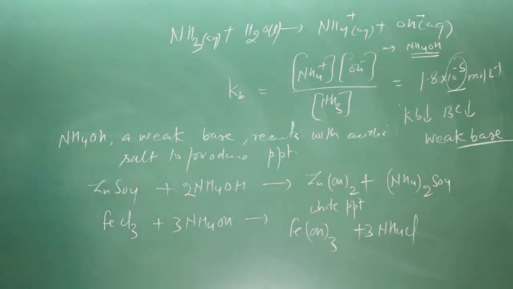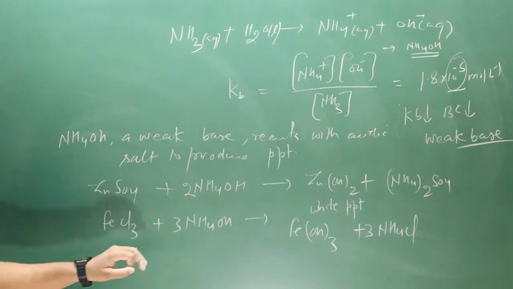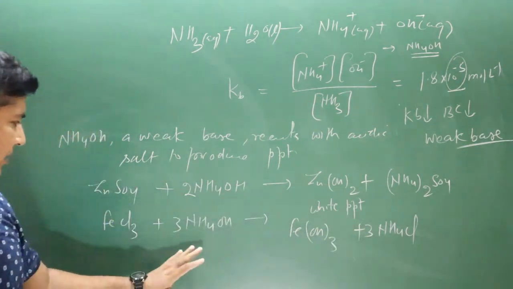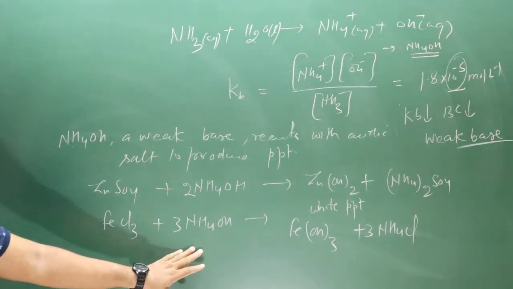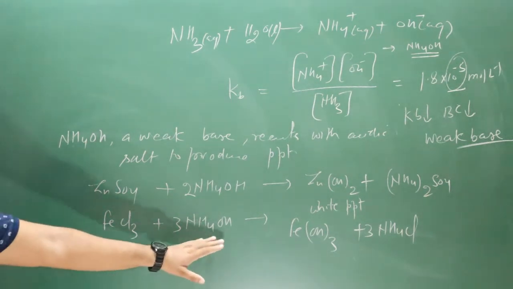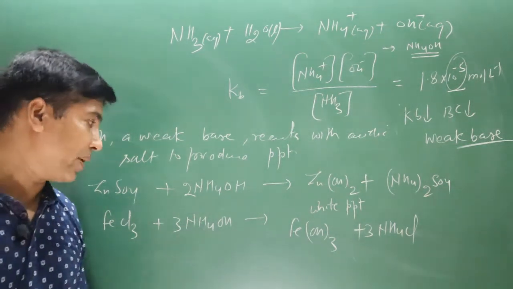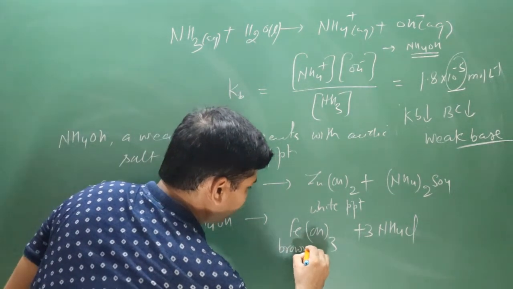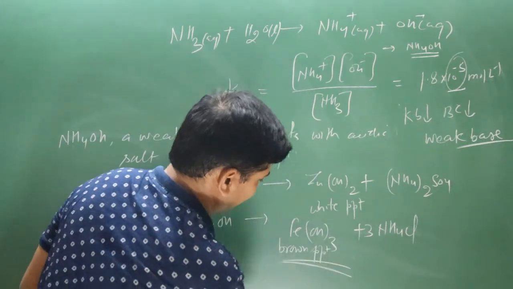Now next, iron is balanced. What about hydrogen? It is also balanced. 3 and 4 is 15. Hydrogen, how many hydrogen are there? 12 is there, and the answer is yes, 15 is there. It is balanced. And in this case we get a brown PPT. It is a brown PPT. Very simple chemical reaction.